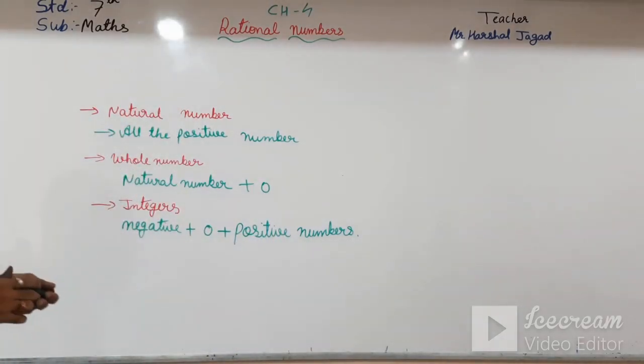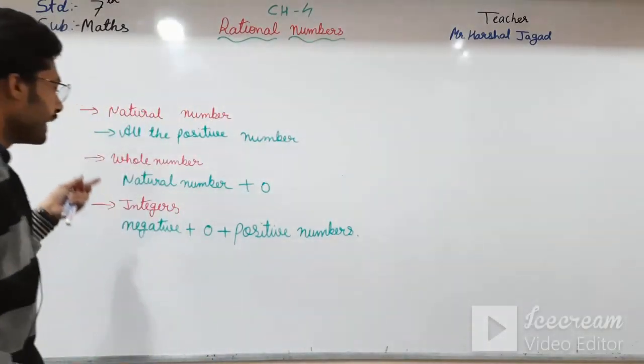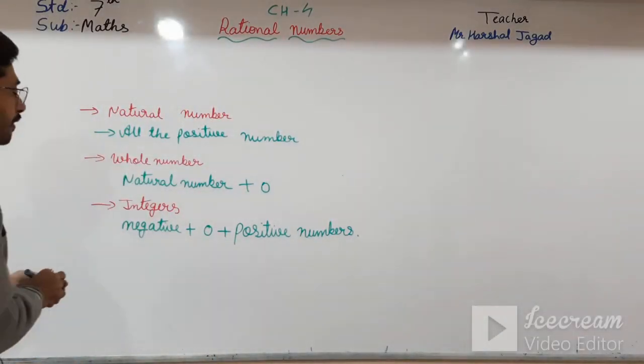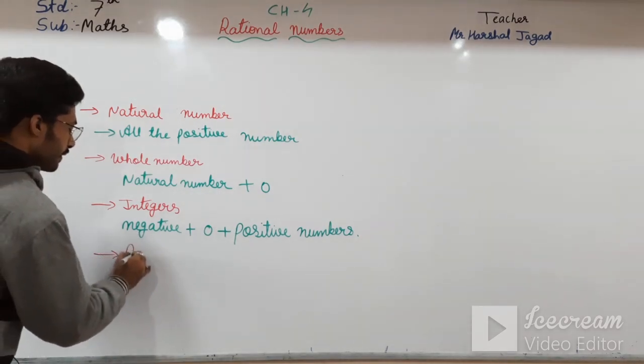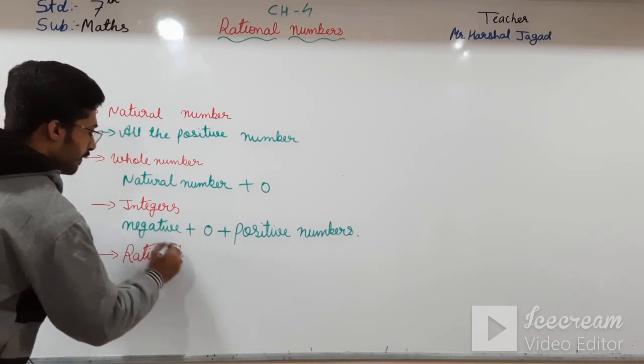Negative plus 0 plus positive numbers are the integers. But in this chapter we will learn about the rational numbers.